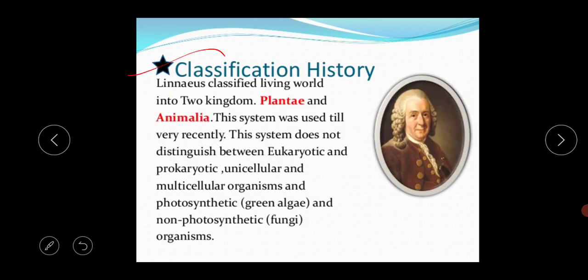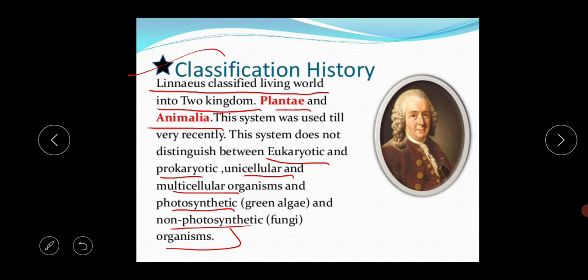Next, Carolus Linnaeus classified the living world into two kingdoms, the Plantae and the Animalia. I am repeating again: Carolus Linnaeus classified the living world into two kingdoms, Plantae and Animalia. This system was used till very recently. This system does not distinguish between eukaryotic and prokaryotic, unicellular and multicellular, photosynthetic and non-photosynthetic organisms.